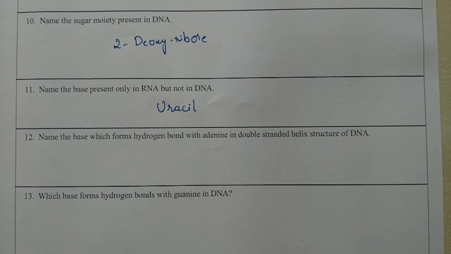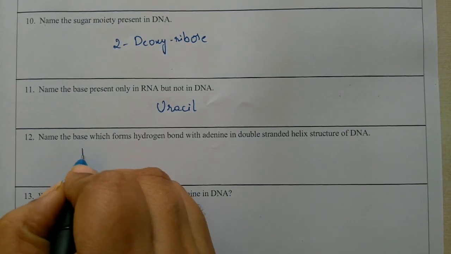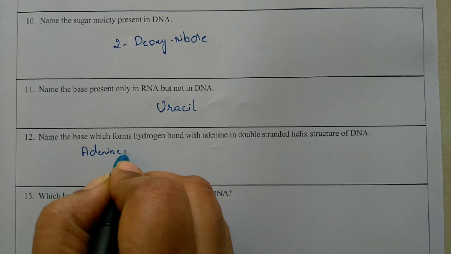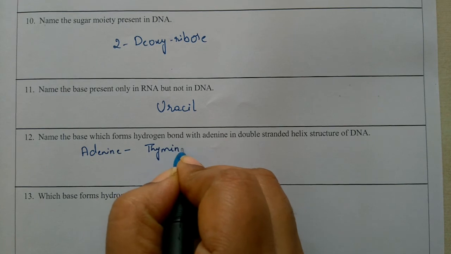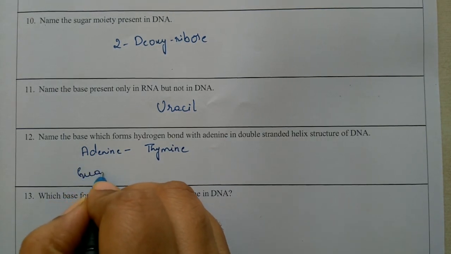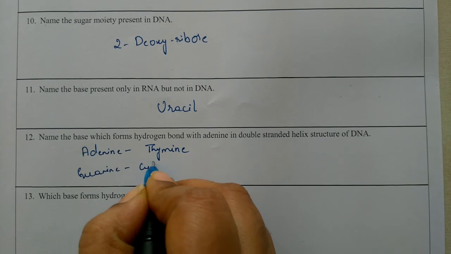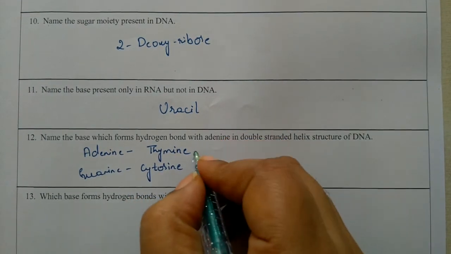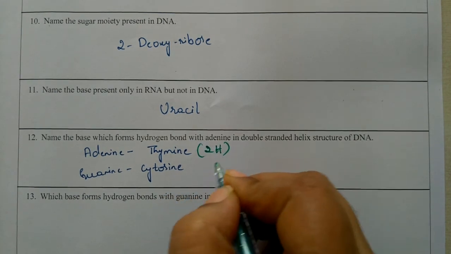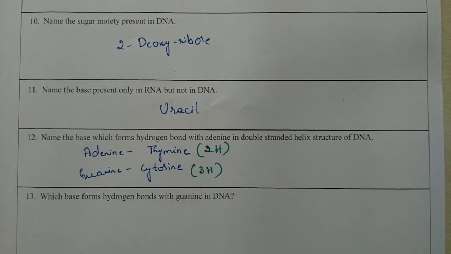Name the base which forms hydrogen bonds with adenine in the double-stranded helix structure of DNA. In DNA, adenine is forming a bond with thymine. Likewise, guanine is forming a bond with cytosine. And these bonds are hydrogen bonds. How many hydrogen bonds? Adenine and thymine form 2 hydrogen bonds, and guanine and cytosine form 3 hydrogen bonds.